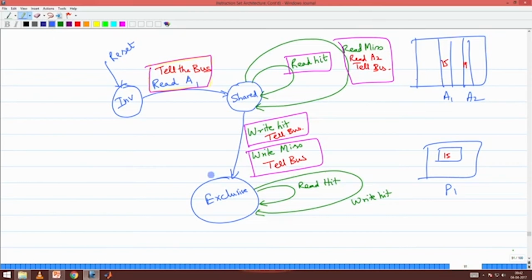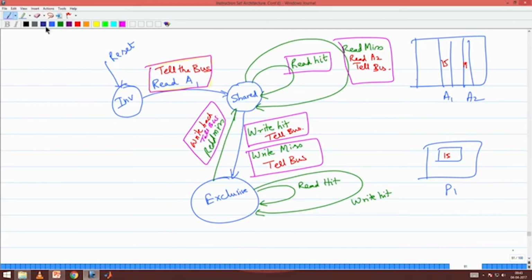If I get a read miss, I have to go to shared state. But while going to shared state, what should I do? I need to do a write back, and I have to tell the bus also what I am reading.